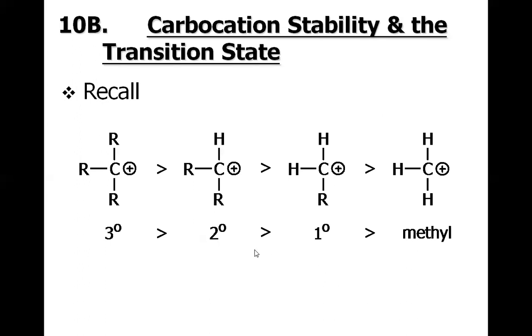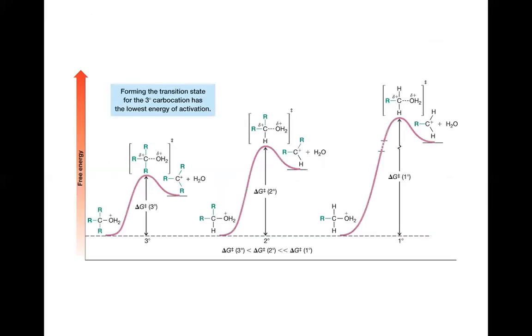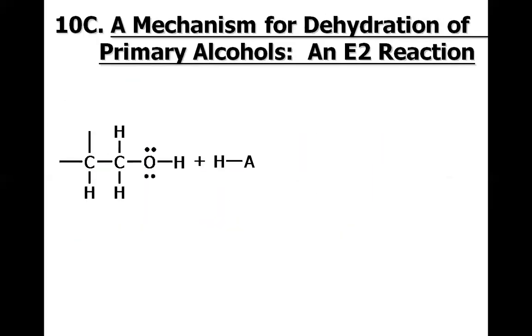So let us recall the carbocation stability. Tertiary carbocations are more stable than secondary, which are in turn more stable than primary and then methyl carbocations. The reason tertiary carbocations are more stable is hyperconjugation, which we will discuss in some other video lecture. So this is the most stable and this is the least stable. This is the graphical form.